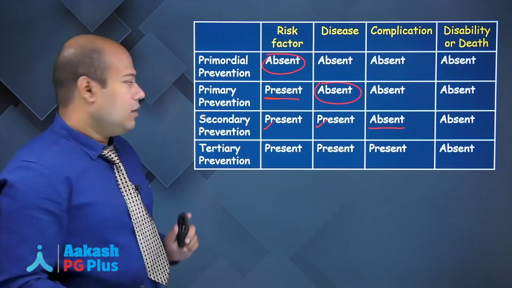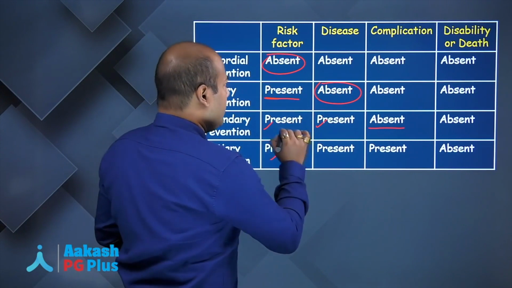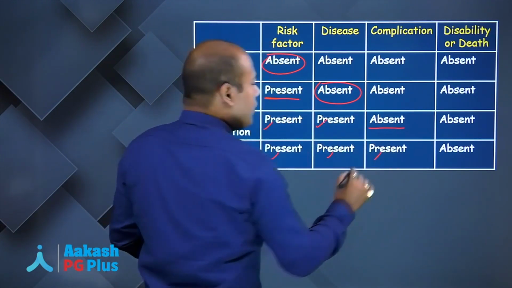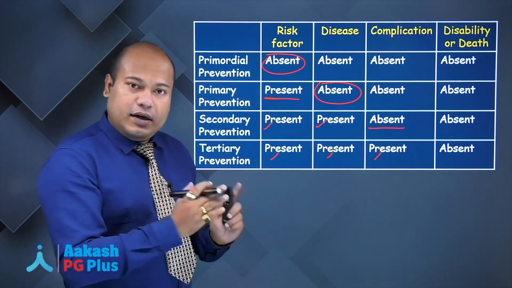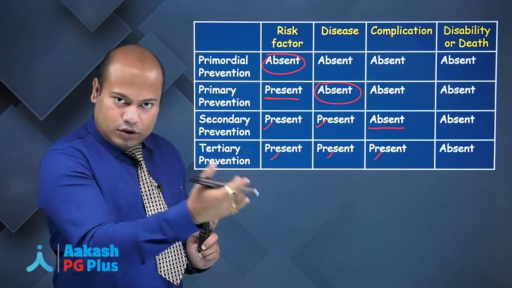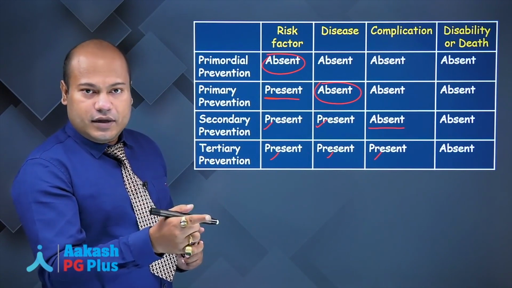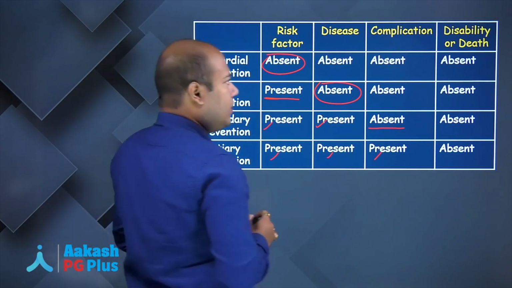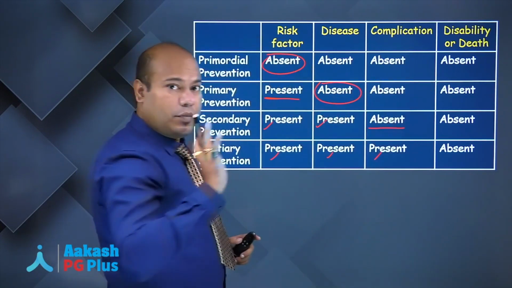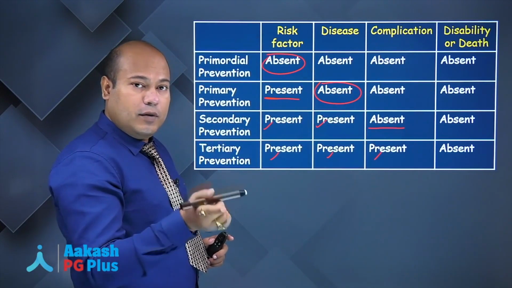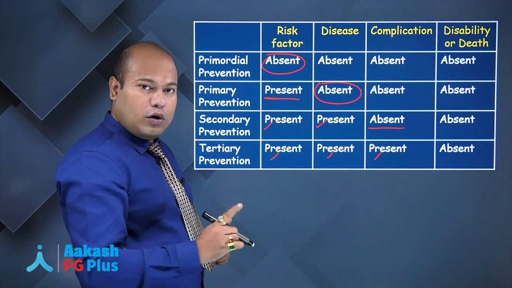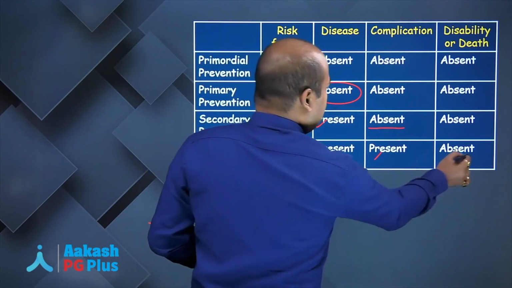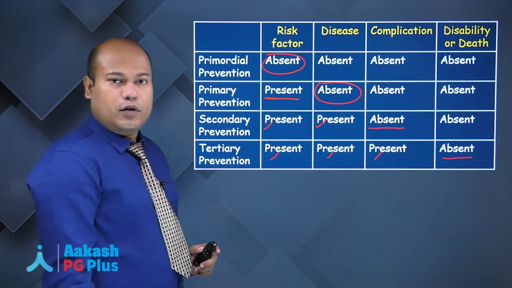Tertiary prevention, risk factor is definitely there, disease is there, even the complication is there. So what you are trying to do is disability limitation or rehabilitation, these two, I repeat, disability limitation, rehabilitation will come under tertiary level of prevention, okay. So disability or death is absent. You are trying to limit disability or you are trying to prevent that progression towards death, okay. So this will be tertiary level of prevention.